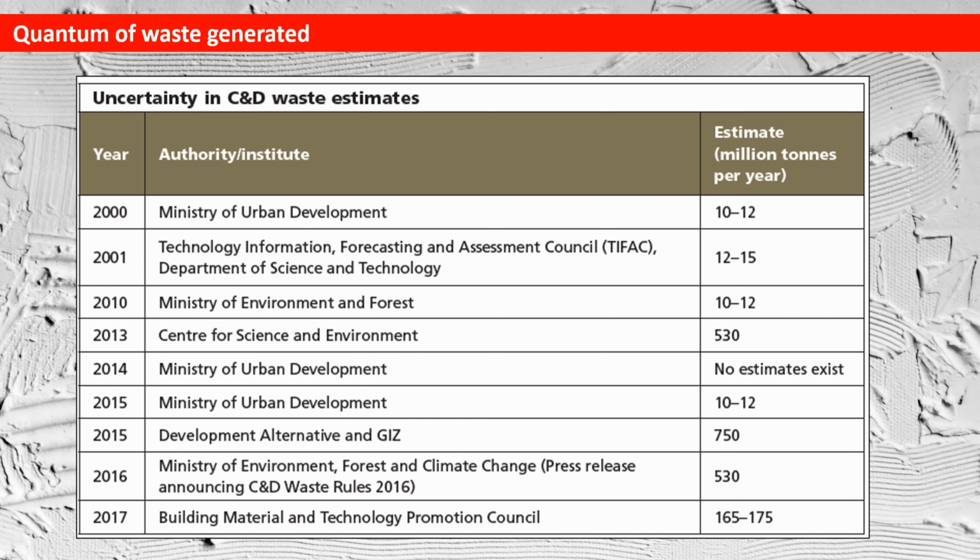In 2016, the Ministry of Environment, Forest and Climate Change estimated 530 million tons per year. In 2017, the Building Materials and Technology Promotion Council considered 165 to 175 million tons per year of C&D waste.